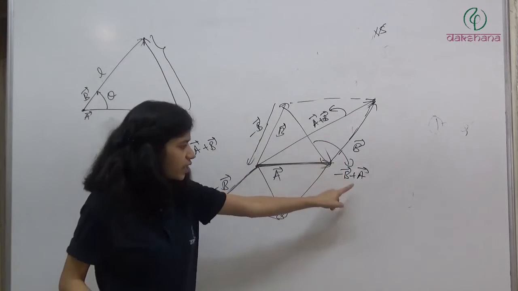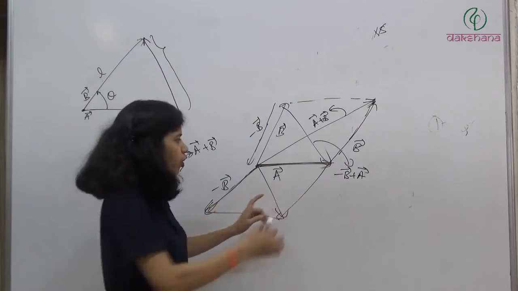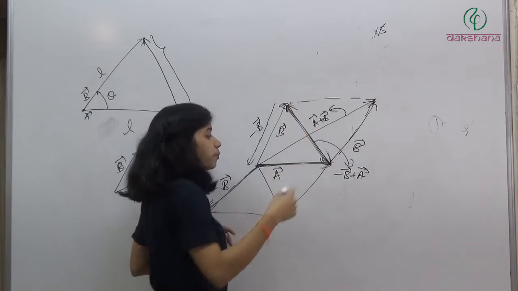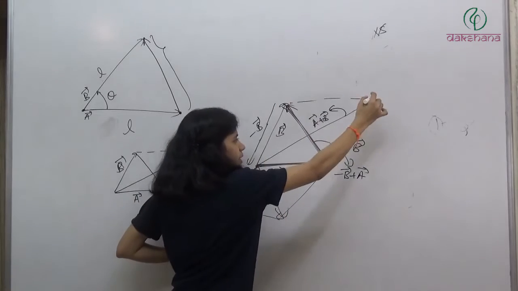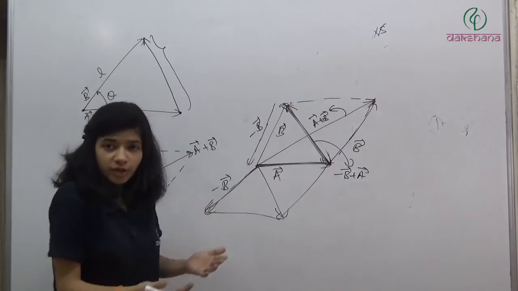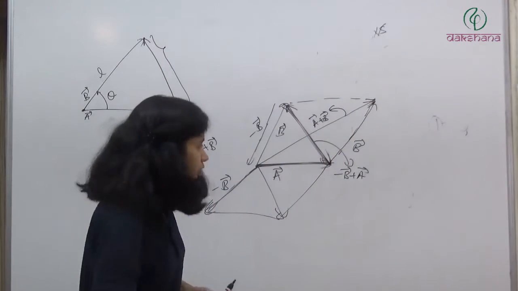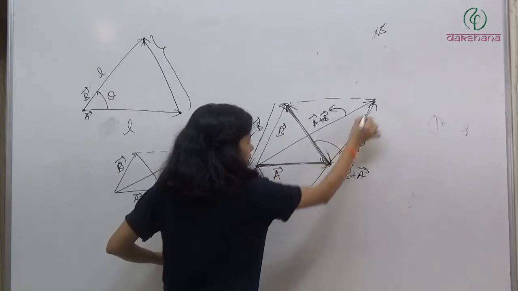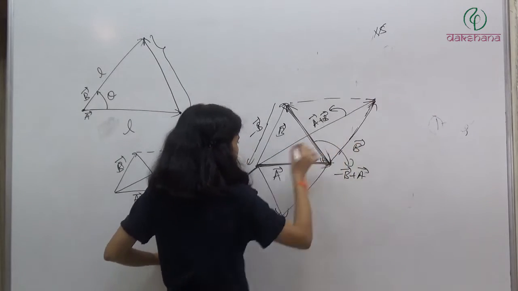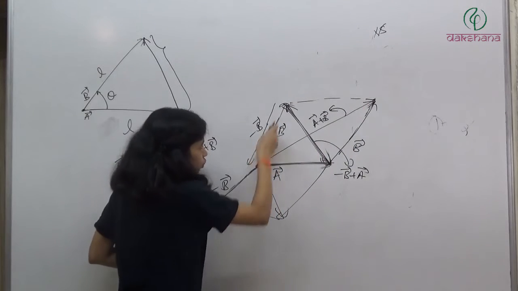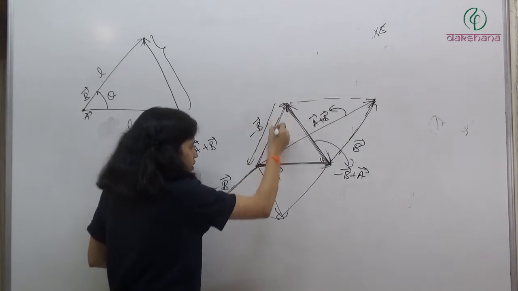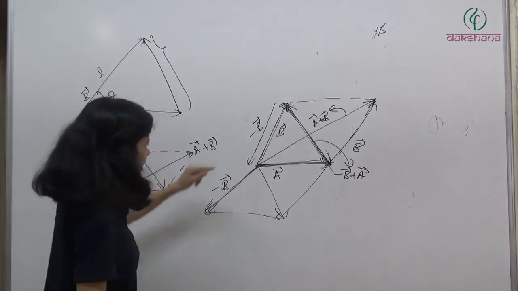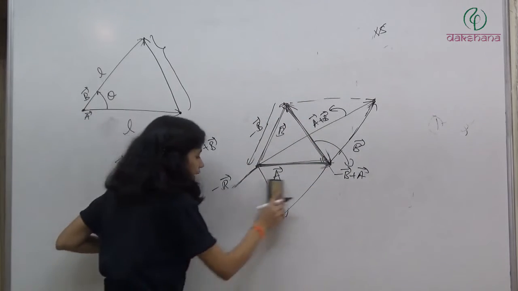So this vector is basically A minus B. Or if you take, this vector is A minus B. This vector is B minus A. This vector is A plus B. This vector is minus of A plus B, right? So when we turn the vector, it becomes minus. So this is A, B. So we got A plus B. This is minus B. This was B and this is minus B. So minus B plus A will get minus B plus A. So this is the resultant A minus B.